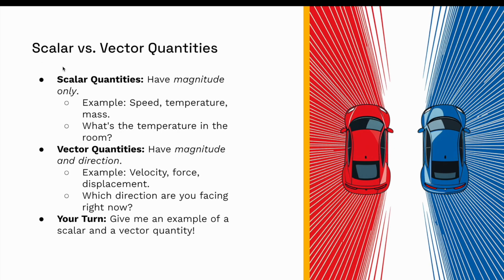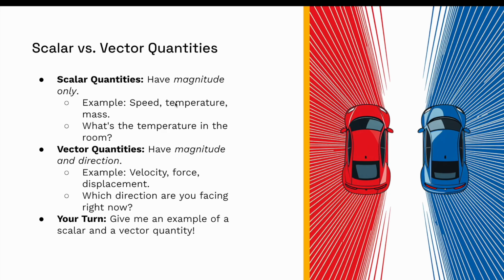So, this is what I was talking about earlier when comparing speed with velocity, distance with displacement. So, scalar quantities are things that have magnitude only. A magnitude is a fixed value. It's like 1, 7, 9, just a number, a positive number. So, things that are scalar are speed, temperature, and mass. For instance, speed, you can't really be going negative 100 miles per hour, right? You can only go 100 miles per hour if it's speed.